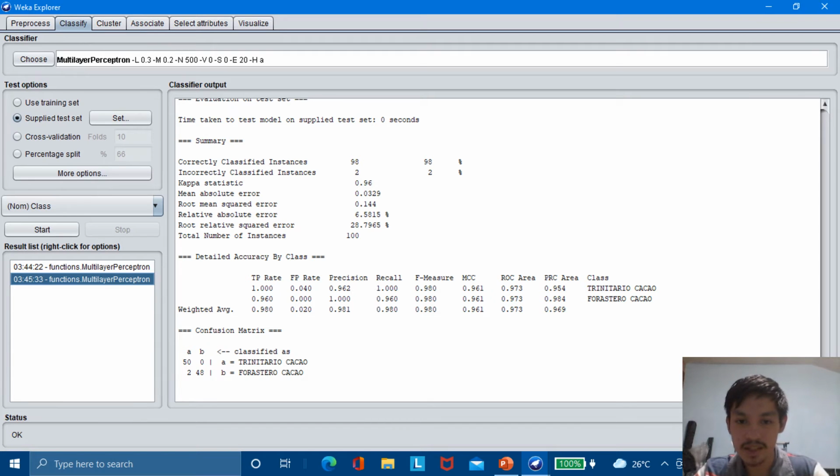Correctly classified instances are 98, at 98%, and incorrectly classified instances are 2, at only 2%. So after using the training set we got 97, and we even got higher at 98 using the testing set. So the classifier with the highest accuracy, the fastest time taken to test the model, and the most efficient is the multi-layer perceptron.